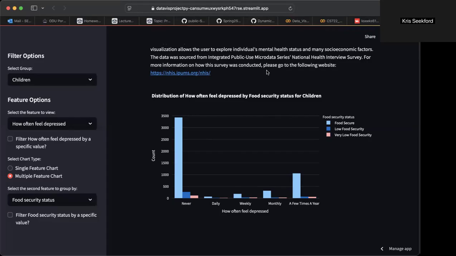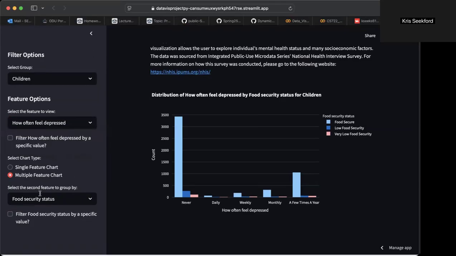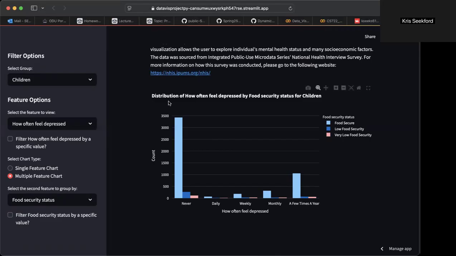Regarding the code, I got ChatGPT to write the initial code because it was extremely hard. I tried it myself at first. It was extremely hard learning the new syntax just by yourself and off the documentation. So ChatGPT did help me write the initial code, and it was very basic. It was basically selecting children or adults, and then selecting how often they feel depressed or how often they feel worried. So I came up with all this through trial and error, through asking ChatGPT, through looking it up in the documentation and everything else.